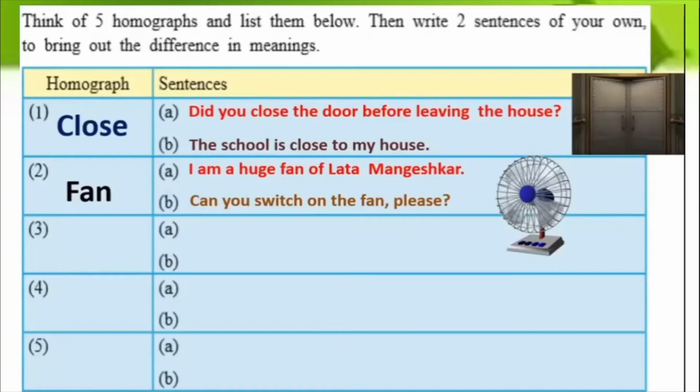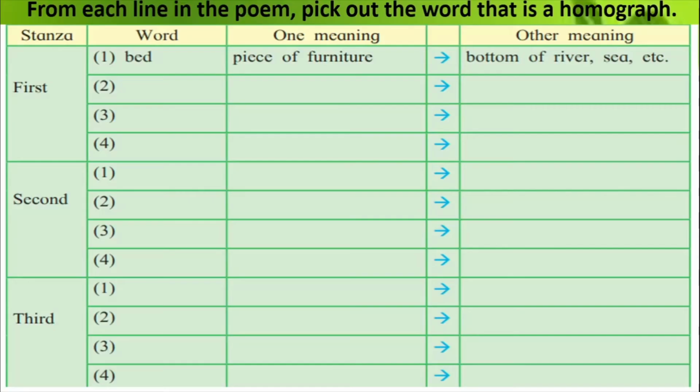Now talking about assignments, after you watch this video, there are a few tasks that you have to do. Okay, now what those tasks are, I will explain it to you towards the end of this video. Now since we are doing this particular exercise on homographs, there is one exercise on homographs in the English workshop part of your lesson. So let us go to that before we wind up the lesson for today. So it is on page number 13 in your English textbooks. Now I will try and read part of the question which is here, and then I will try and read the remaining part from the textbook.